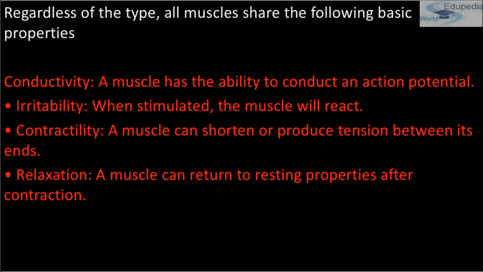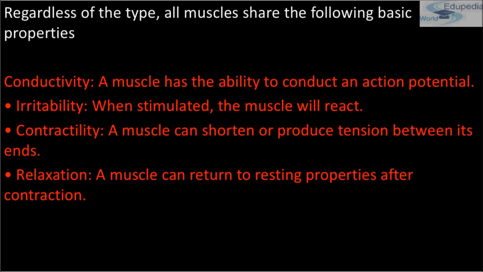Second is irritability. When a body is stimulated, the muscle will react, be it any kind of muscle, striated or smooth.